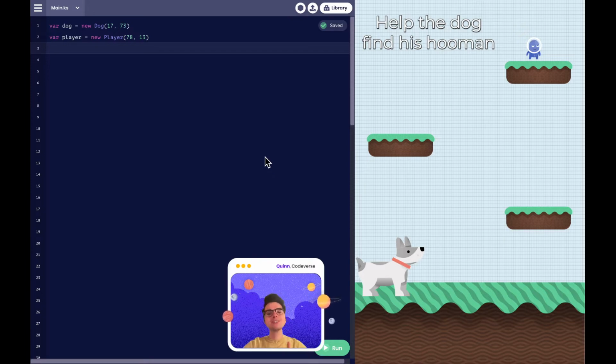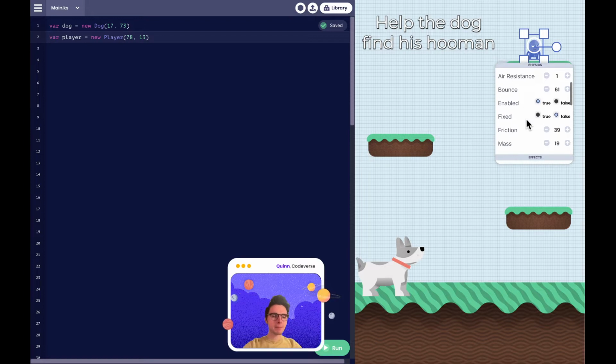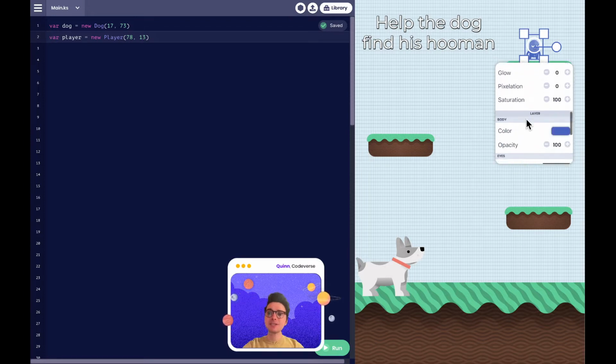So in order to change our variables in our game, we use something called methods. Methods are just a simple way of adjusting the objects in our game. There's two different ways that we can do this, and I'll show you both now. The first is by clicking on our object within our game. As you can see, it pulls up this awesome little pop-up with a lot of different built-in methods.